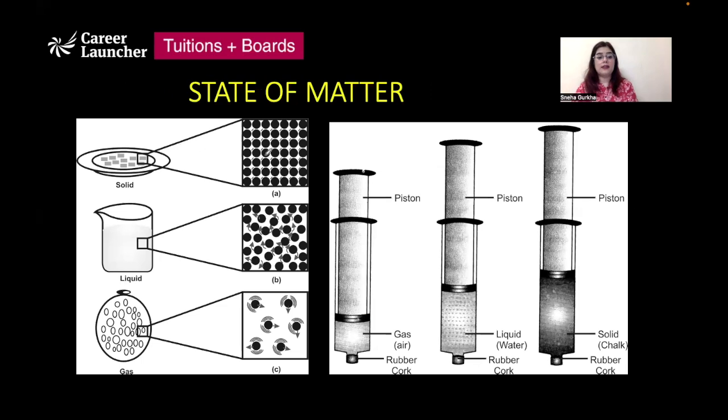So if we look at the states of matter, we see that the particles of solids are tightly packed together with less space in between them. Then we see liquids. The particles of liquids are fairly loosely packed and they can move around because there is space present between the particles. And gases, the particles of gases are very loosely packed, and that is why they can move around easily.